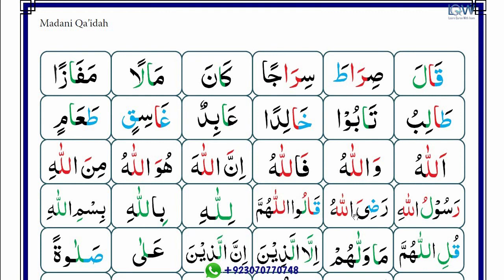Ra has zabar, so read with thicker voice. There is zabar before the lam of Allah, so read lam of Allah with thicker voice. Radiyallahu.